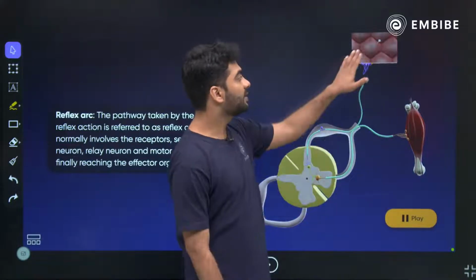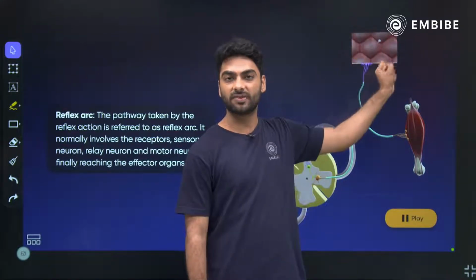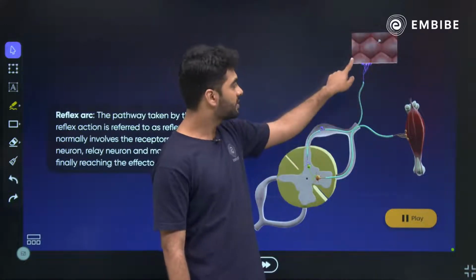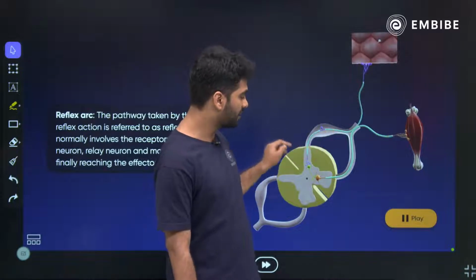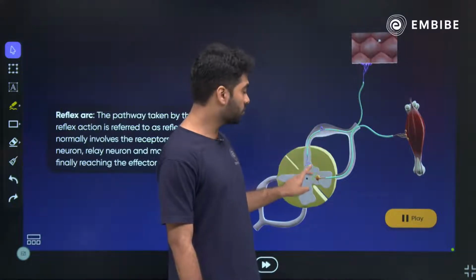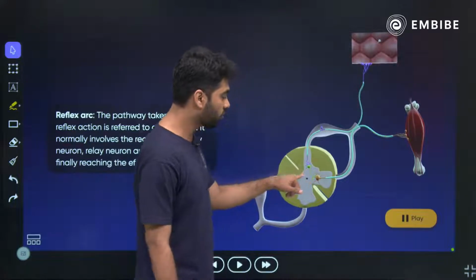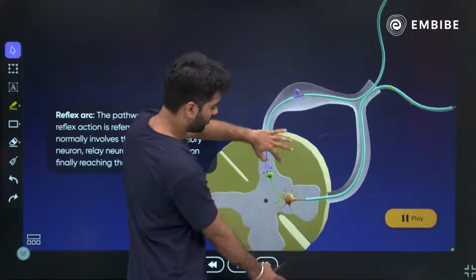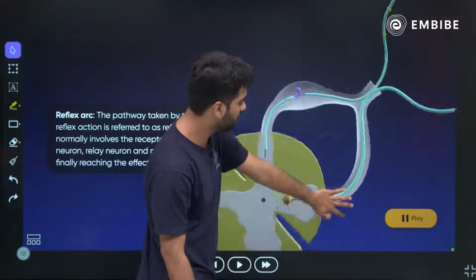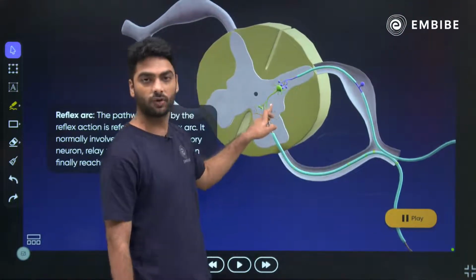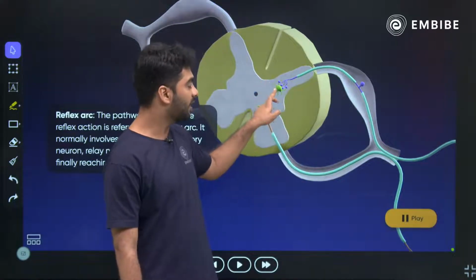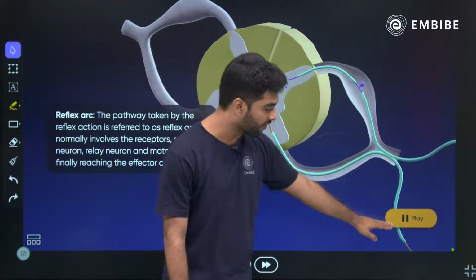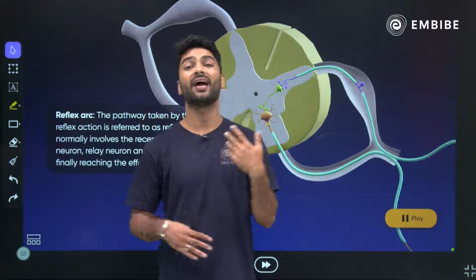So what happens is, this is your receptor cell. It will receive the impulse. As soon as it receives the impulse, it will give the impulse to the sensory neuron. The sensory neuron will carry the impulse and give it to the association neuron, the relay neuron. You can see here the green colored one. I'm sure you can see it now. The green colored one is the relay neuron. The relay neuron gives the impulse to the motor neuron. The motor neuron carries the impulse to the effector organ, and that is how you react.